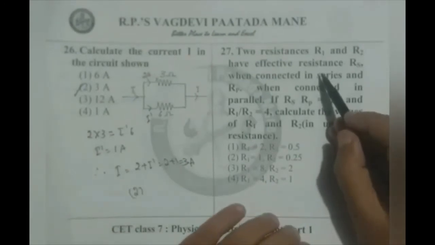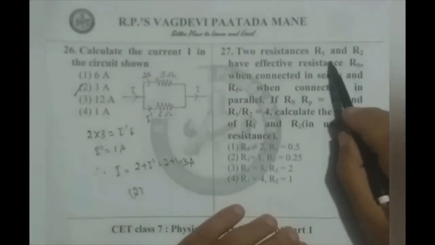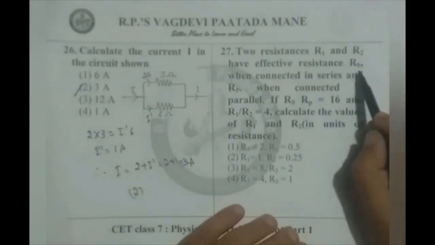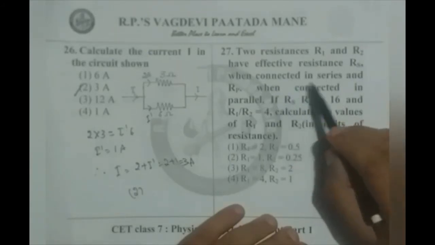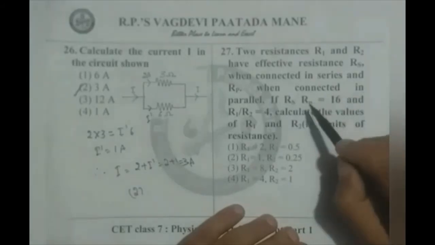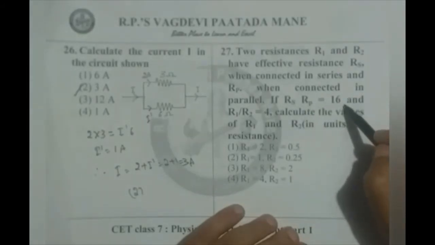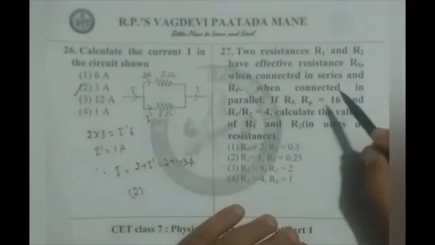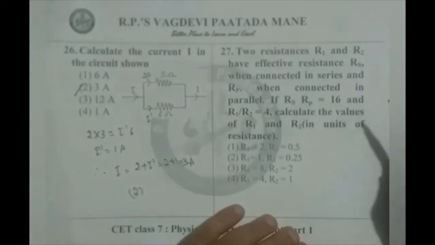Now going for the 27th. Two resistors R1 and R2 have effective resistance Rs when connected in series, and Rp when connected in parallel. If the product Rs Rp is 16 and R1 by R2 is 4, calculate the values of R1 and R2.